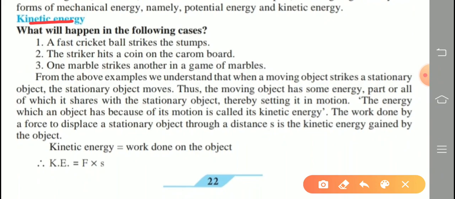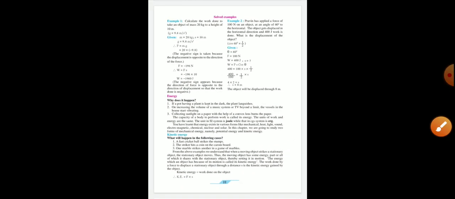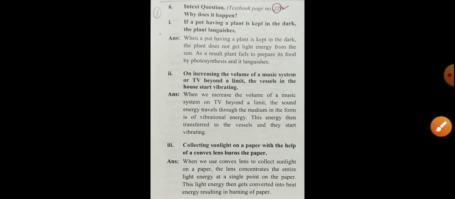A fast cricket ball strikes the stumps. Second, the striker hits a coin on the carom board. Third, one marble strikes another in a game of marbles. So what happened in all the three cases? Now see the answer on a separate paper.